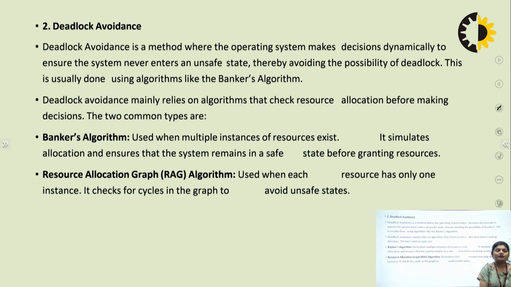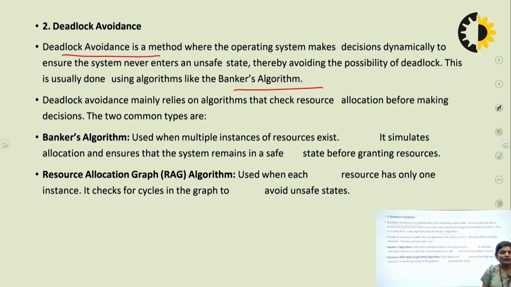So the second deadlock handling method is deadlock avoidance. Deadlock avoidance is a method where the operating system makes decisions dynamically to ensure that the system never enters an unsafe state, thereby avoiding the possibility of deadlock. This is usually done using an algorithm like Banker's algorithm. So in deadlock avoidance, by using Banker's algorithm, we avoid the deadlock.